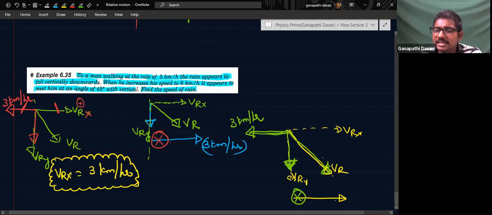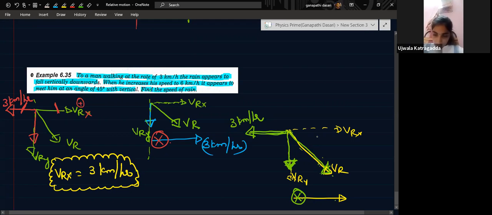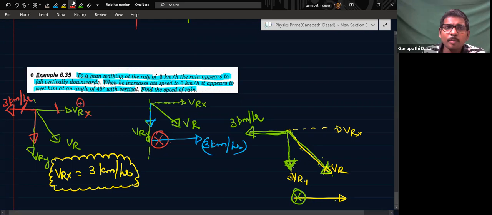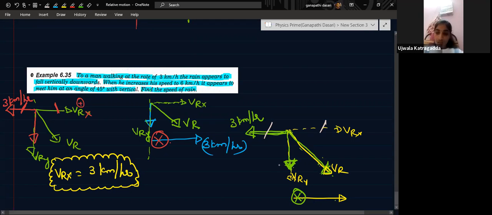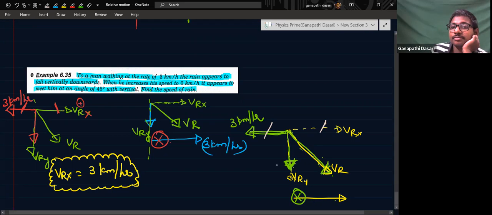Rain has two components, isn't it? Vrx, Vry. So these two might be cancelled out or not. If these two are not cancelled, will the rain appear only in the vertical direction? Understood.